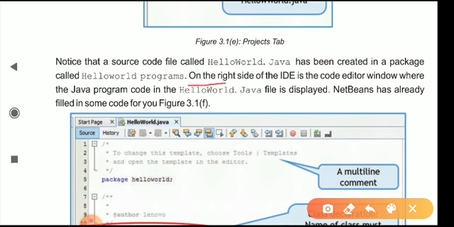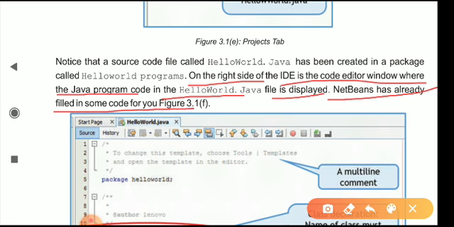On the right side of the IDE is a code editor window where the Java program code in the HelloWorld.java file is displayed. NetBeans has already filled in some code for you in figure 3.1.